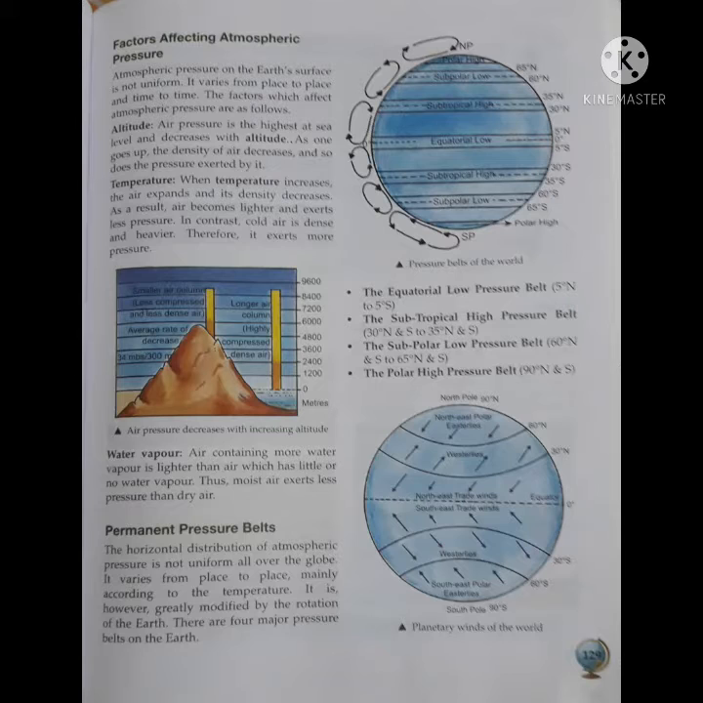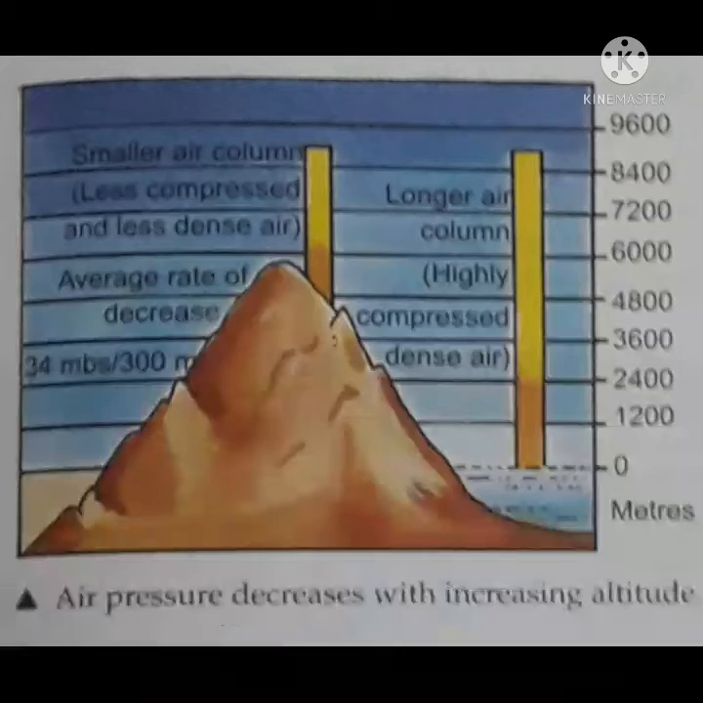Altitude, temperature and water vapor are the factors affecting atmospheric pressure. Altitude: air pressure is highest at sea level and decreases with altitude. That means as one goes up, the density of air decreases and so does the air pressure exerted by it.